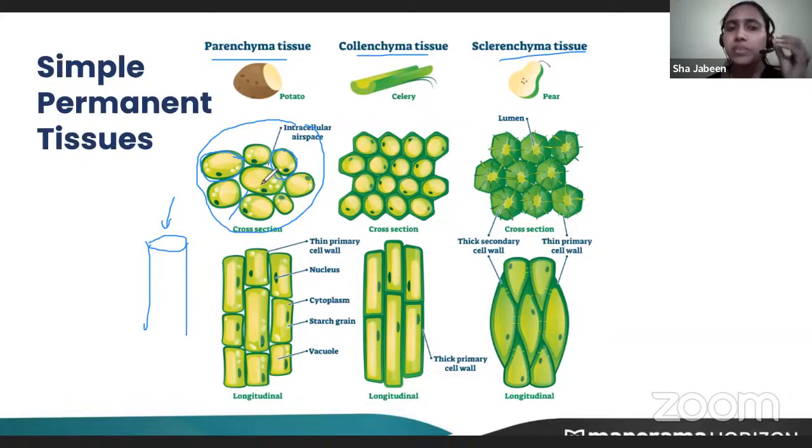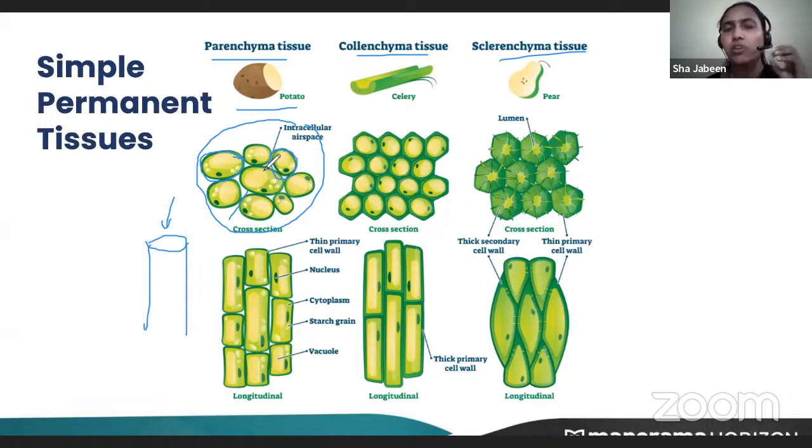Now, these cells, because they have very thin walls, are found in the soft parts of the plant: young stems, tender stems, leaves. In these parts you will find parenchymatous tissues. They help in storage, as is seen in potato, where they help in the storage of food. They are also green in color and help in photosynthesis.